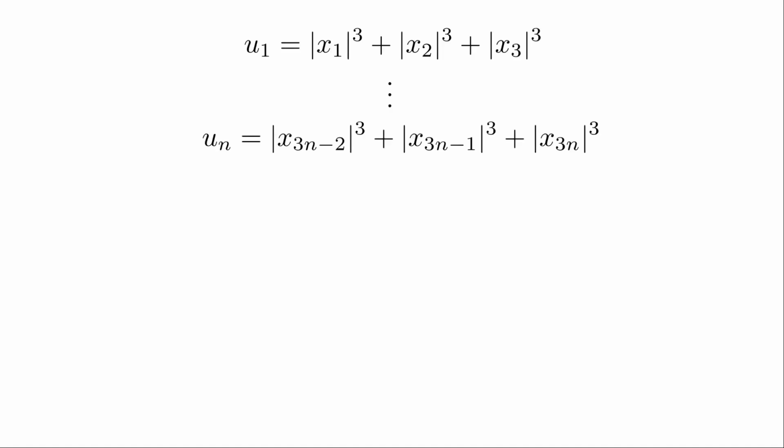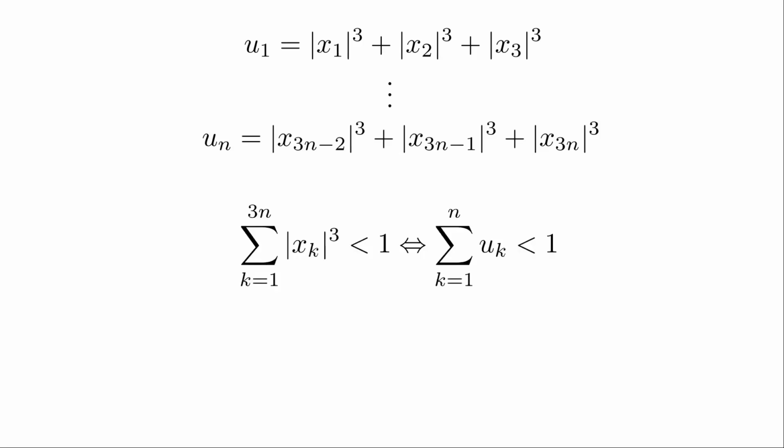Each of these points will lead to a uniform variable given by the sum of the absolute value of the cubes of their coordinates. And the original point would be inside of the 3n-dimensional ball if and only if the n uniforms add up to less than 1, which happens with probability 1 over n factorial. Putting it all together, this would lead us to a volume of V3 to the power of n divided by n factorial for the 3n-dimensional ball.